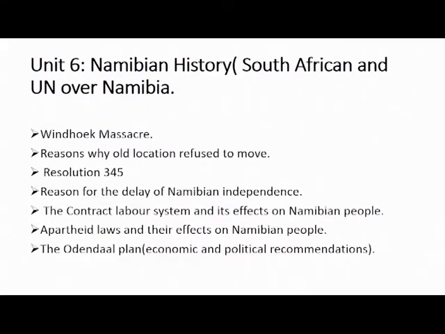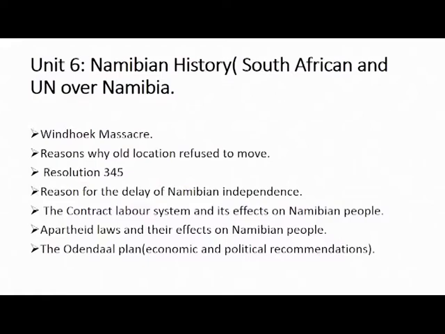Unit 6, it's Namibian history as well, but this is the nature of South African and the United Nations fighting over Namibia. In this unit, you should know the Windhoek massacre. What are the causes of Windhoek massacre? We know obviously these are the apartheid laws. One specific law, this was the Group Area Act. This was the beginning of the apartheid, the implications. I'm now putting into practice the apartheid laws.